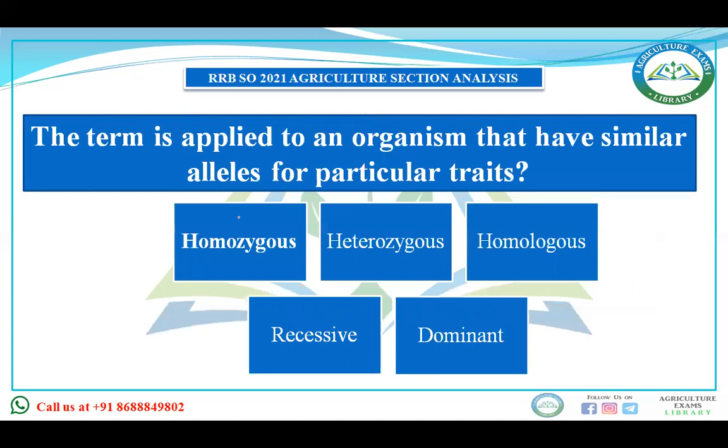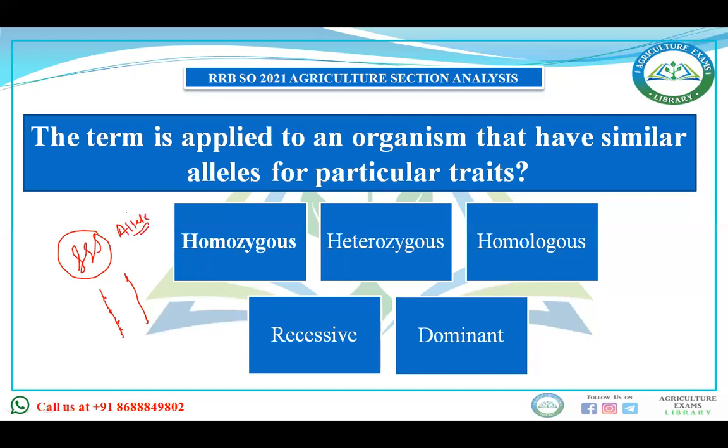The term is applied to an organism that has similar alleles for a particular trait. Homozygous, heterozygous, homologous, recessive, dominant. Many students have confusion in these questions, but let me clear you. Suppose this is the nucleus, and the chromosomes are inside the nucleus in condensed form. Now suppose we make this straight diagram of the chromosomes, then the genes are linearly arranged on the chromosome. And the alternate pair of gene is known as alleles.